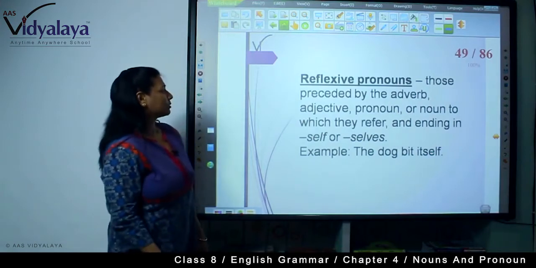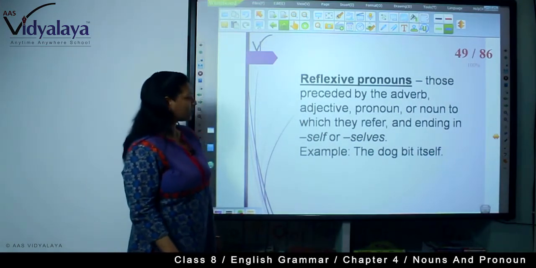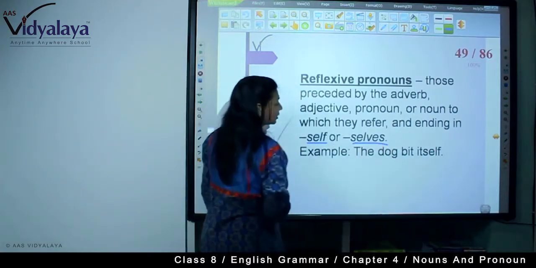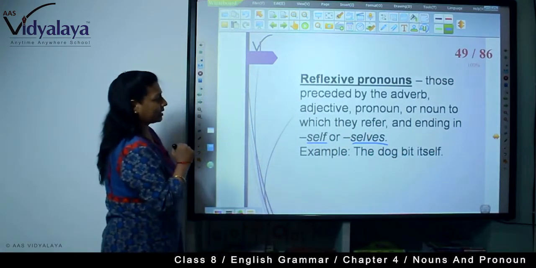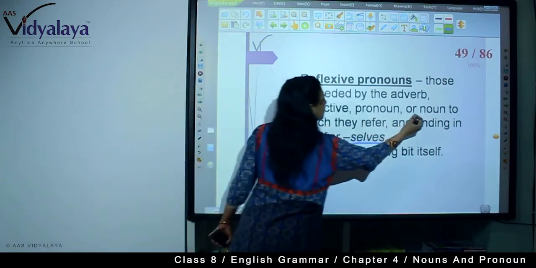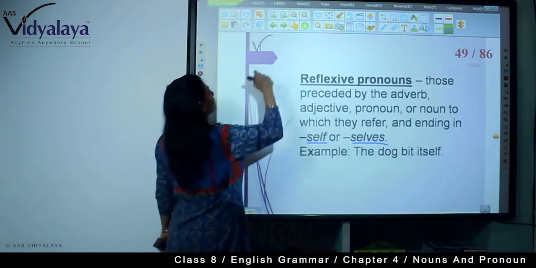Now reflexive pronoun. Those preceded by the adverb, adjective, pronoun or noun to which they refer and ending in self or selves. The dog bit itself. Right? So here this is preceded by the noun. So here we are seeing reflexive pronouns.